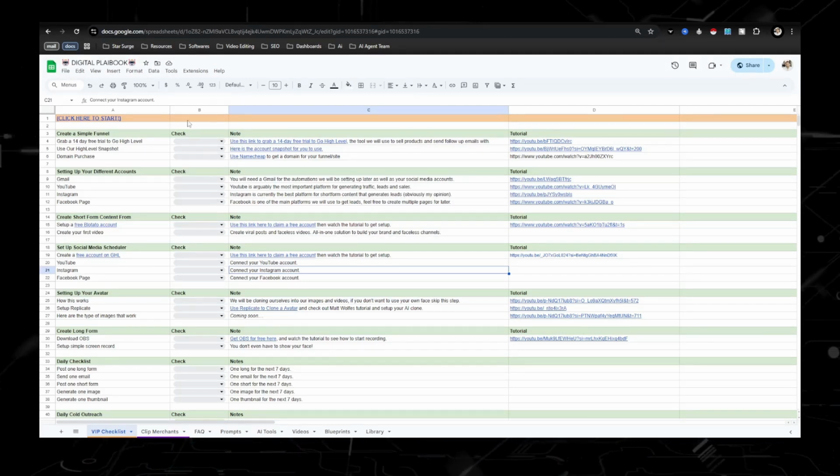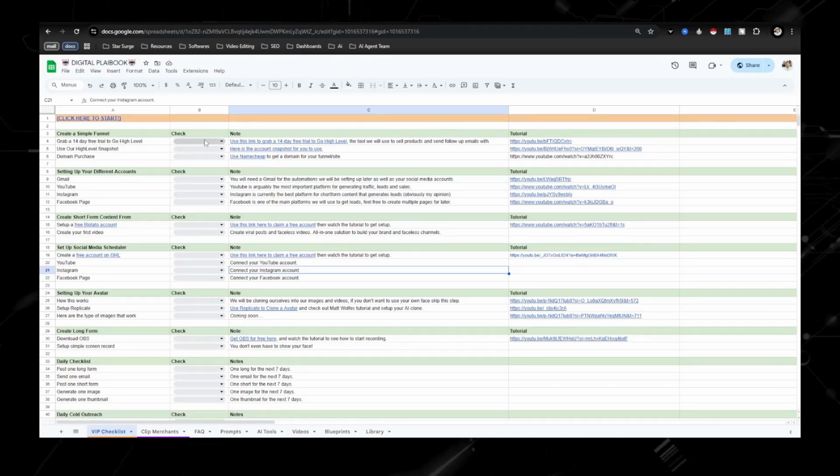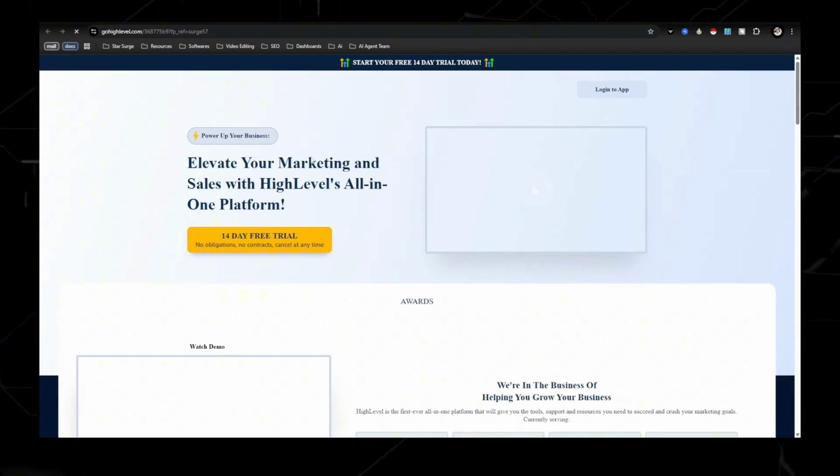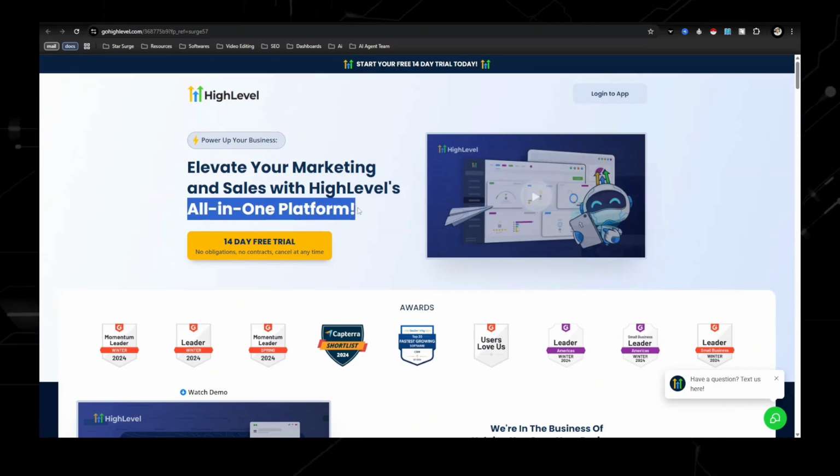So you can see right here, this is going through the checklist from top to bottom, and it says you need to get a tool called Go High Level. I'm sure if you've been on YouTube and looking up how to make money online, you've seen this tool. I love this tool because, it says right here, it's an all-in-one platform.